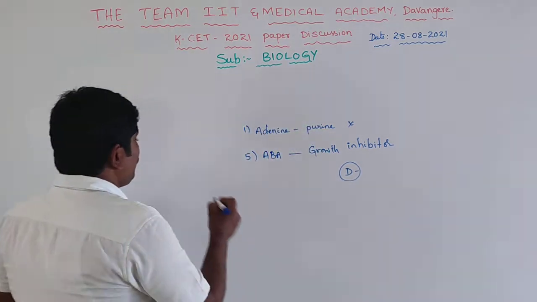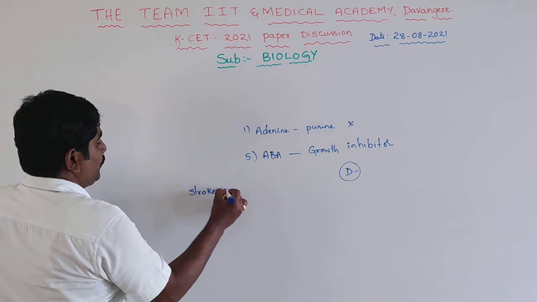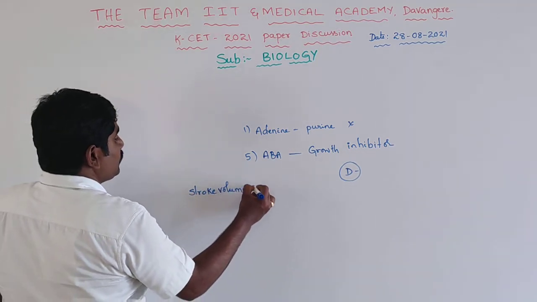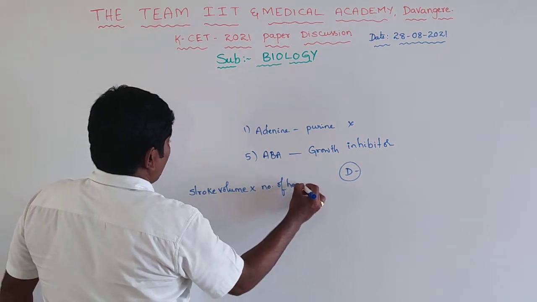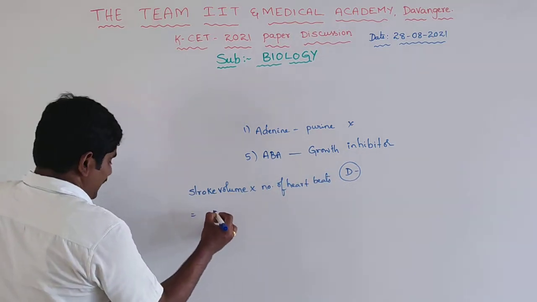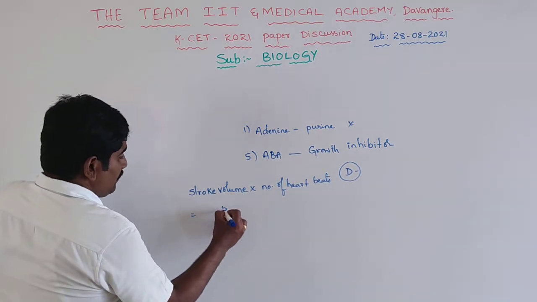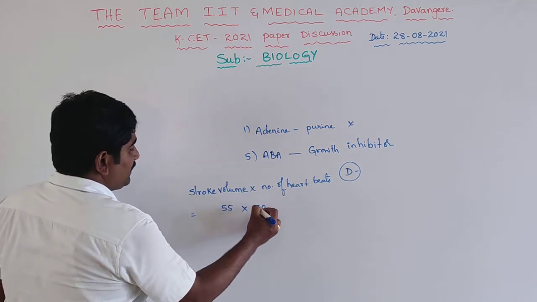Next, calculate the cardiac output of an individual having 70 heartbeats per minute and a stroke volume of 55 ml. The cardiac output formula is stroke volume into number of heartbeats. Clear or not? Stroke volume is given as 55 and the number of heartbeats is given as 70.